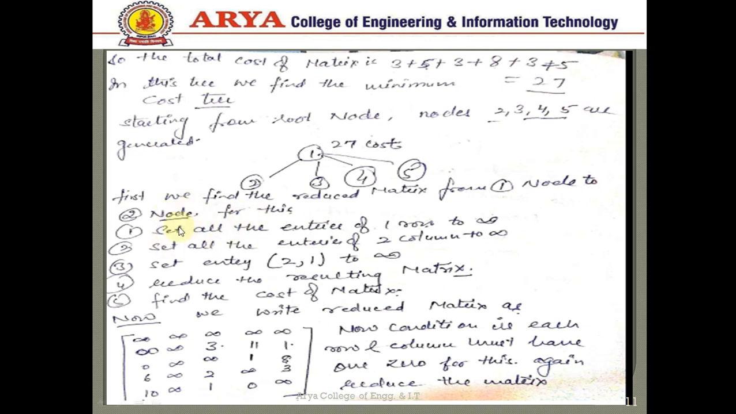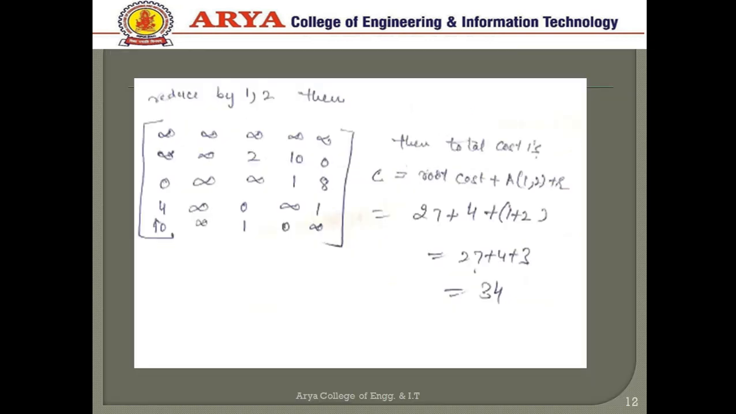So in this node, set all the entries of the first row to infinity and all the entries of the second column to infinity, and set the entry 2, 1, that means second row and first element, to infinity. Reduce the resulting matrix and find the cost of that matrix. Then we can reduce this matrix like this. Now the condition is that each row and each column has at least one 0 value. If it does not have one, then the reduction process is possible again. We can reduce by 1 2, then we can find the total cost, that is 34.